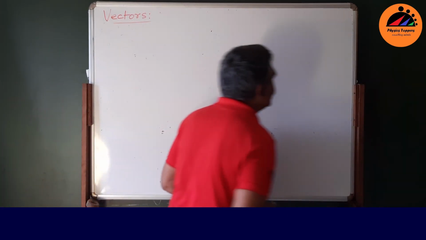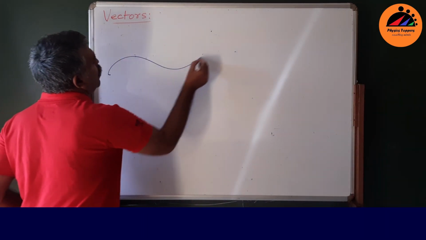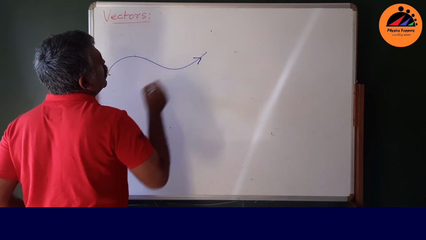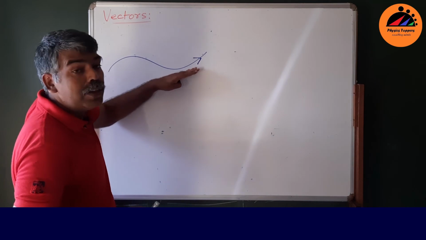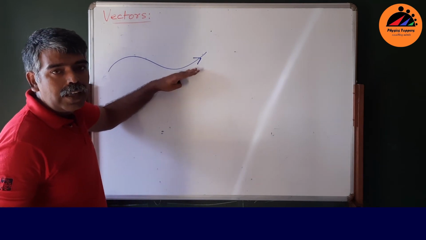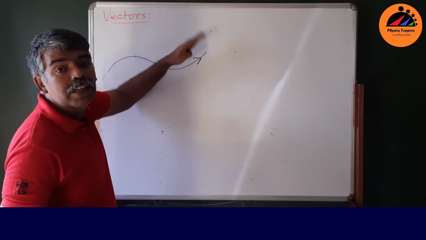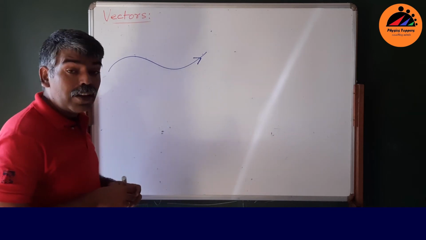Let me explain why current is a scalar. Suppose you have a wire like this, right? And it has a direction, that's fine, but you can't have a component of current. You can't have a component of current somewhere in this direction. But the thing is, why is velocity a vector?